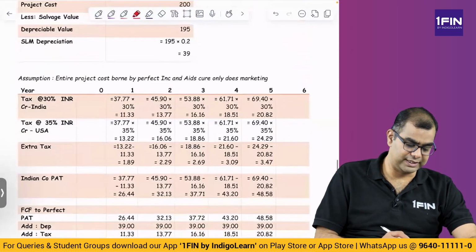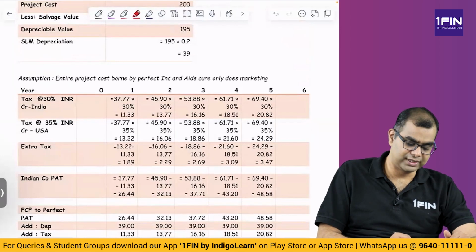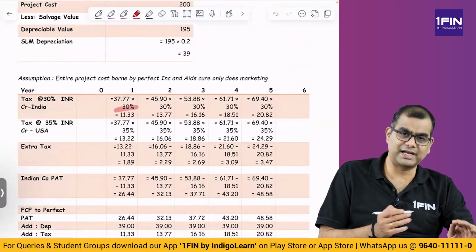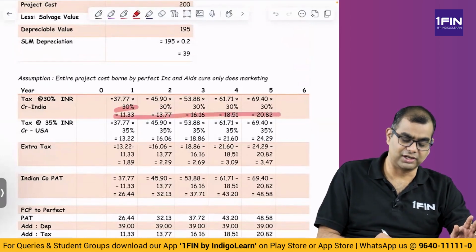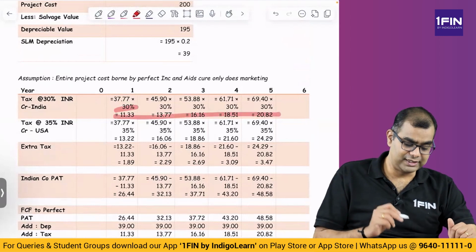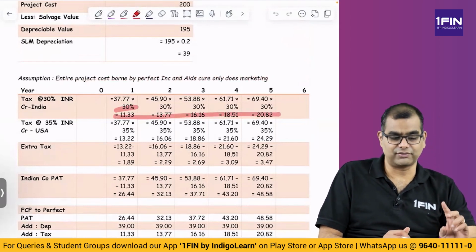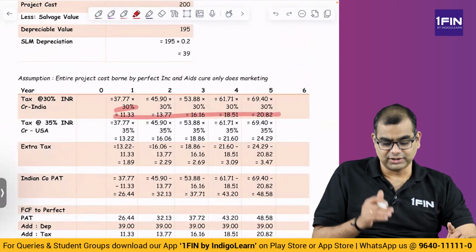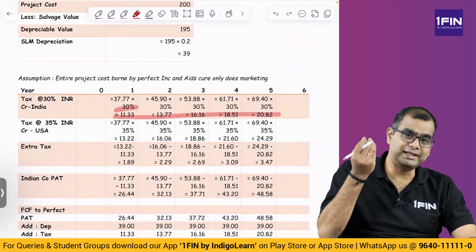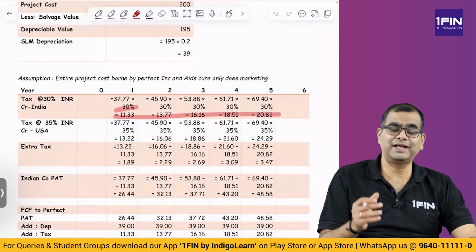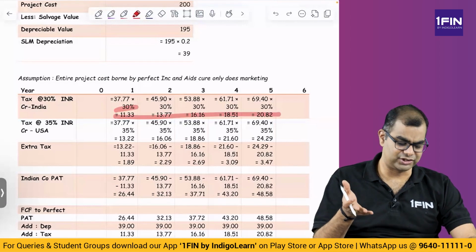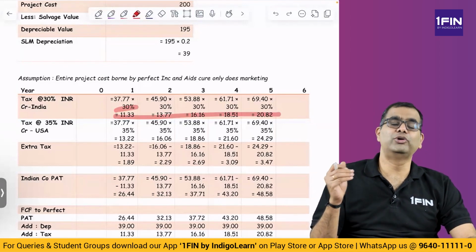So first you put PBT, then you compute the tax in India. Tax in India is what? 30% of this PBT. Directly you will get some 11, 13 and so on. So far so good. Then you make an assumption. See, there are two assumptions here. First assumption is, this company Perfect Inc. is making the entire investment in the project, and the other company, the Indian company, whatever AIDS Cure or whatever, is doing only marketing.